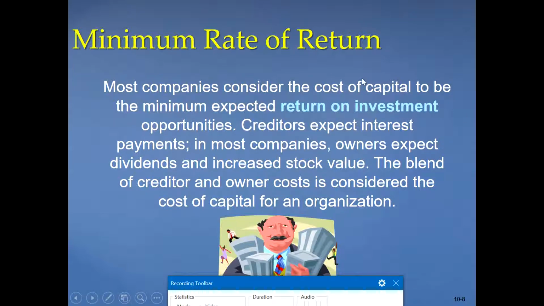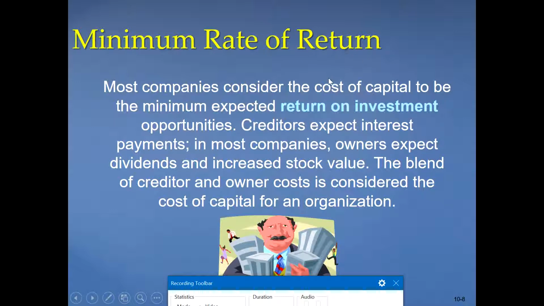We may get capital by issuing shares. When you issue shares, the shareholders expect us to give dividends, or to increase the value of shares. Or we can get capital in any company by issuing bonds.